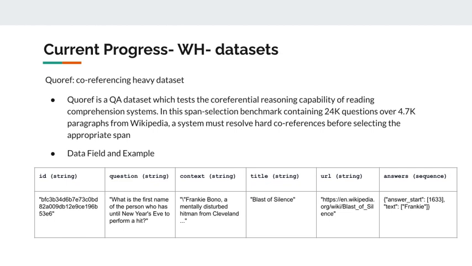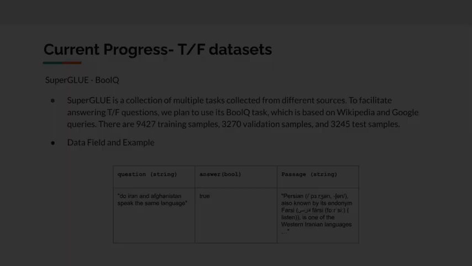We also realized that our model will have to tackle difficult co-referencing problems in the input text. For example, assume we have a sentence, "Pittsburgh is a city. It is a good place to live." The model should find that "it" refers to Pittsburgh. In other words, our model should have the ability to find all linguistic expressions in a given text that refer to the same real-world entity. Therefore, we also decided to use the QuoRef dataset for our WH questions, which includes questions that can only be answered by solving hard co-referencing issues.